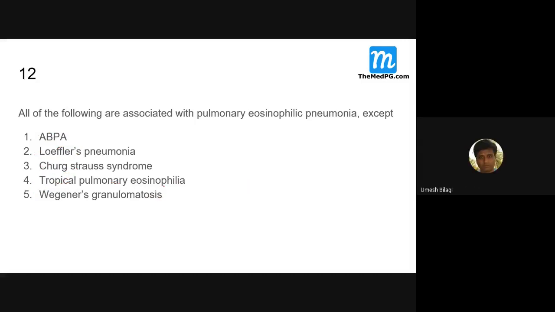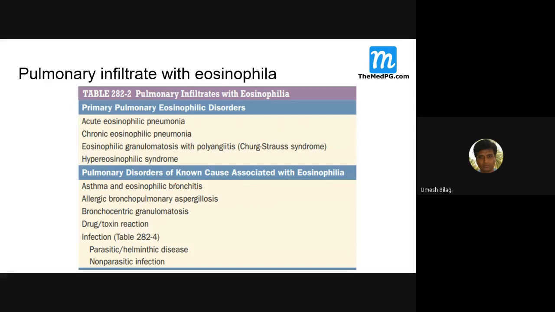Now this is the one I have taken it from. See the way they put it here. Can you see the slide? Most of you will be seeing it on a smartphone. This is a table taken from Harrison: pulmonary infiltrates with eosinophilia.